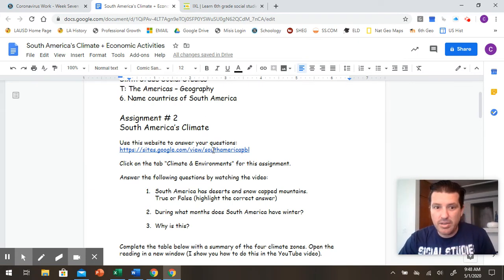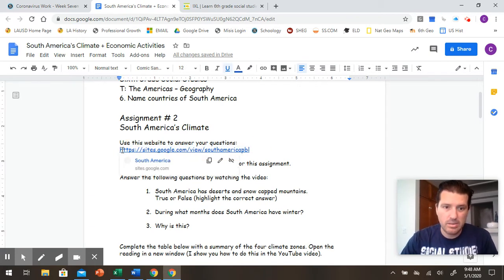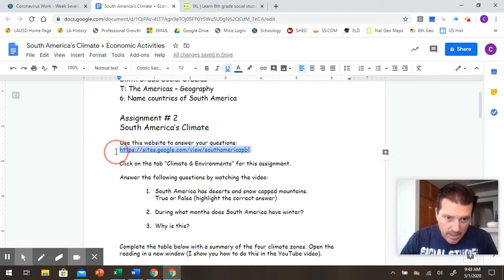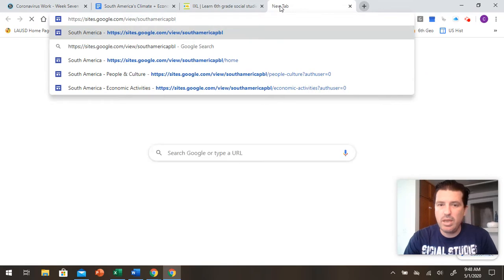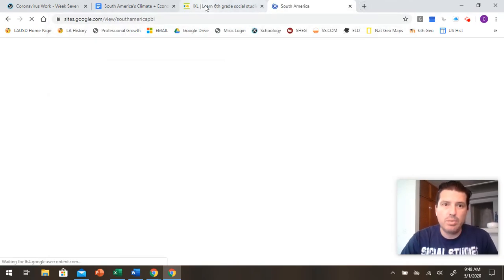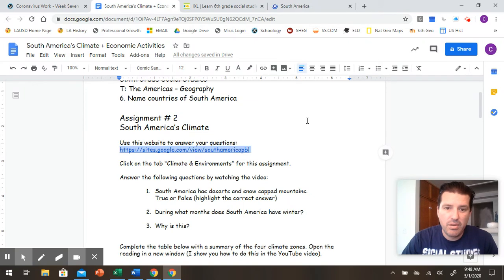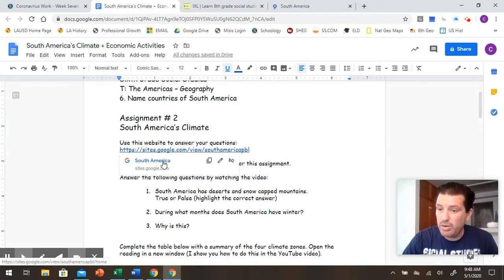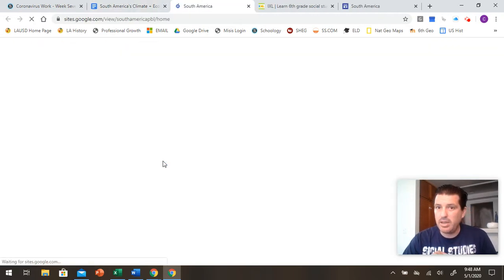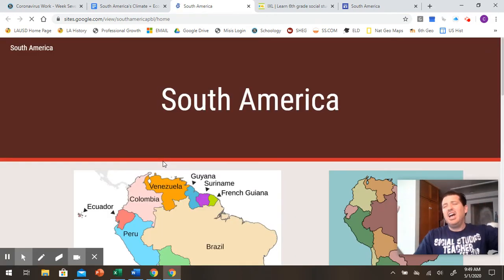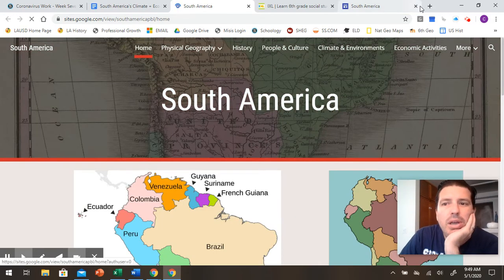So click on the link on the Google Doc. 2 things you can do. You can copy it. Okay? You can copy it like this. Control C. Open a new tab. Control V. And boom goes the dynamite. If you click on it just one time and hover over it, then this little window will come up. You can also click on it there and so there we go. So we don't need multiple tabs open.